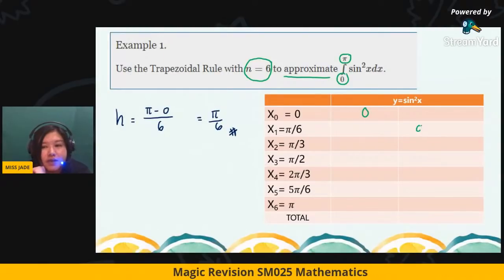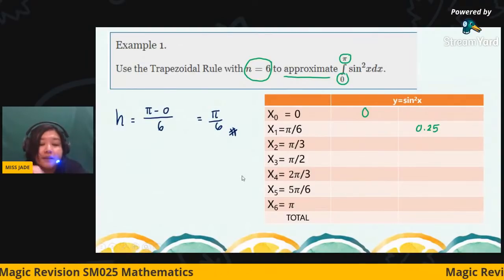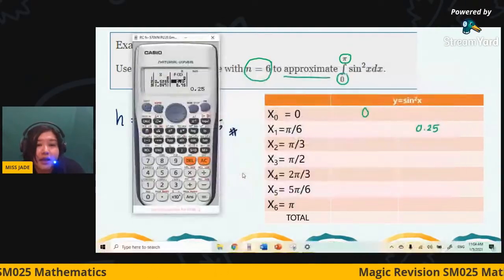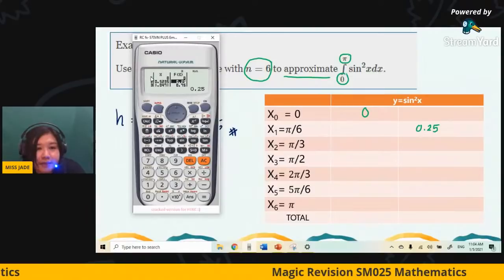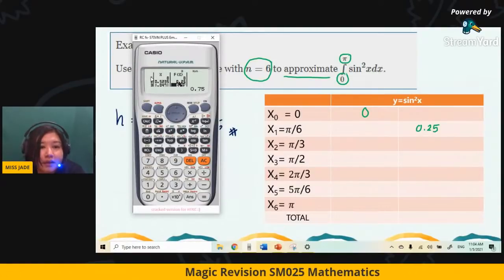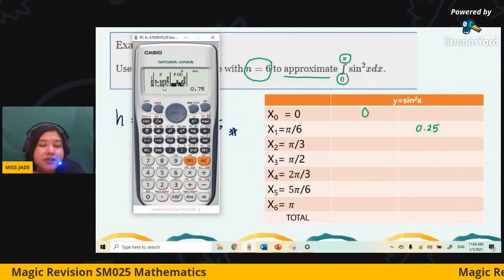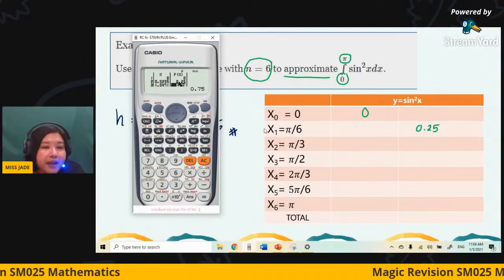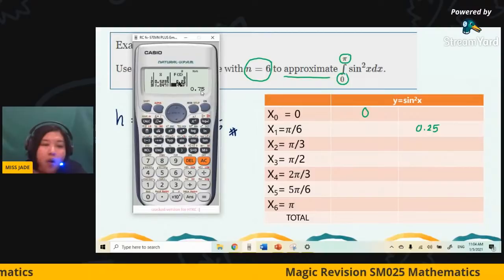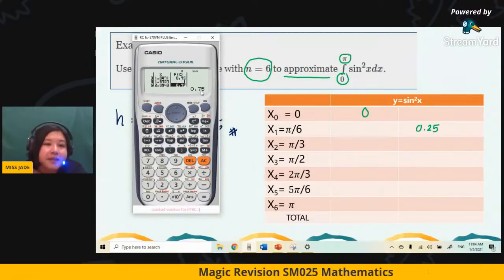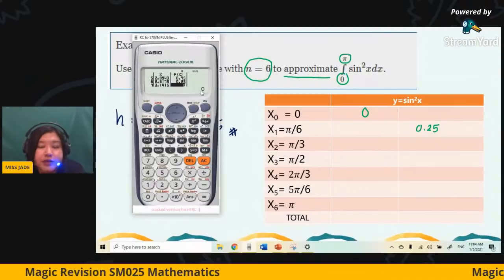This one is 0.25, coincidentally a terminating decimal, so no problem with it. The same thing, you highlight the second one, 1.0471, which is actually referring to pi over 3. Then you just copy down all the values from the table until the last one, which is also 0 as well.